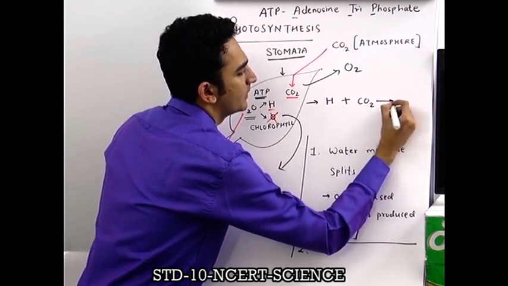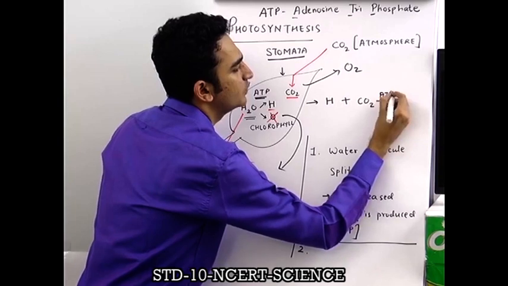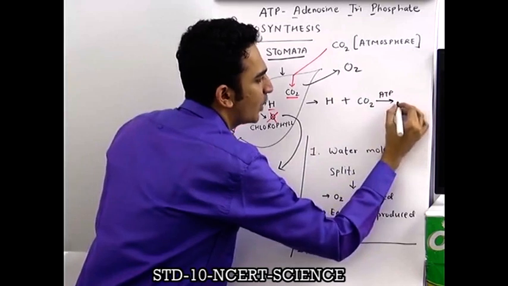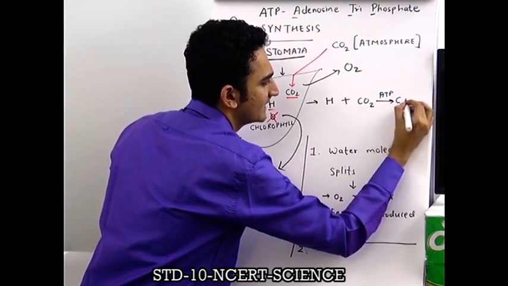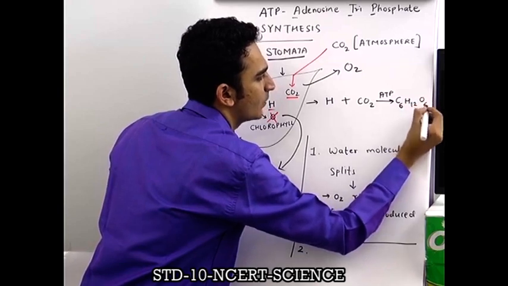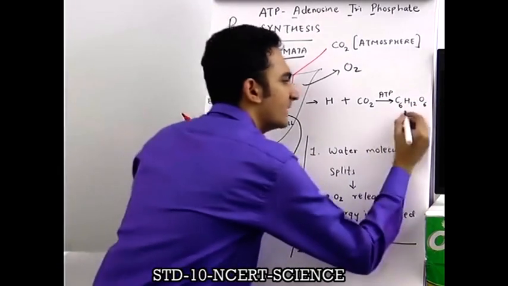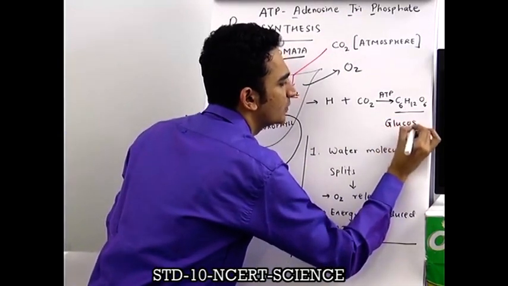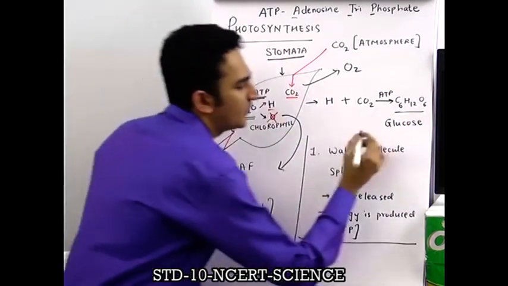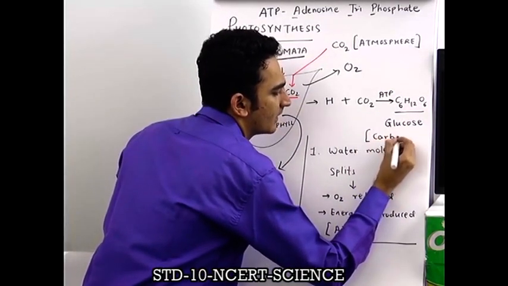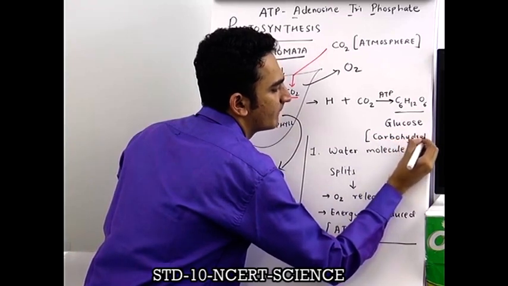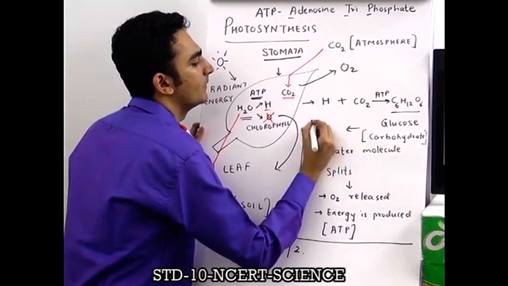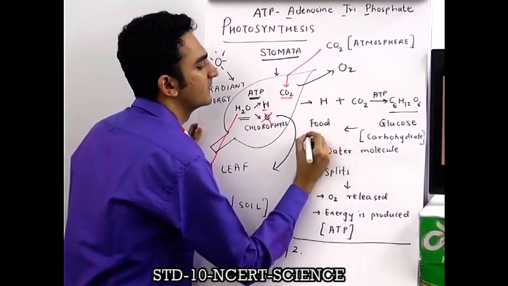So I can put it as ATP used, and it gives us a very important substance which is called C6H12O6, and this is nothing but glucose, which is nothing but a type of carbohydrate, which is nothing but the food prepared by plants.